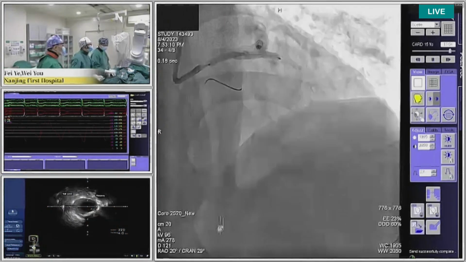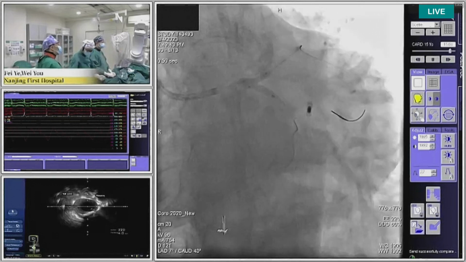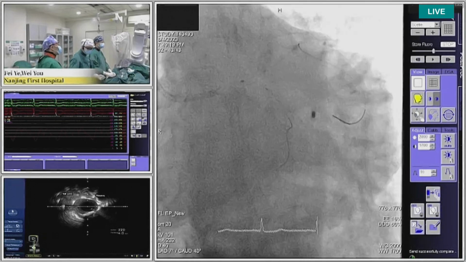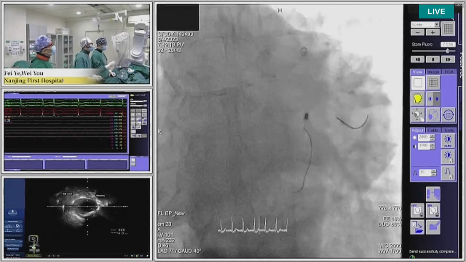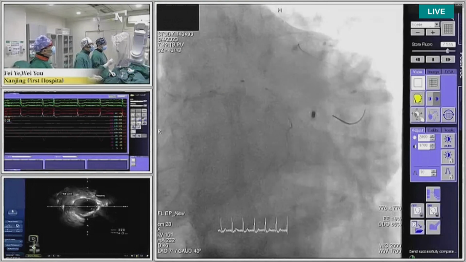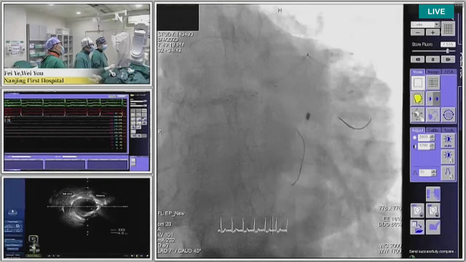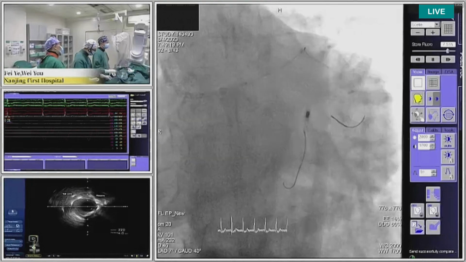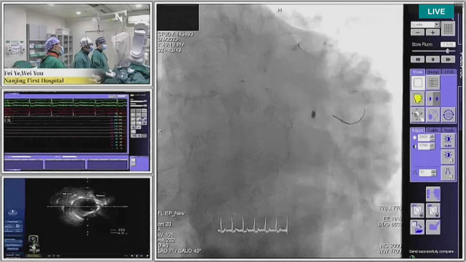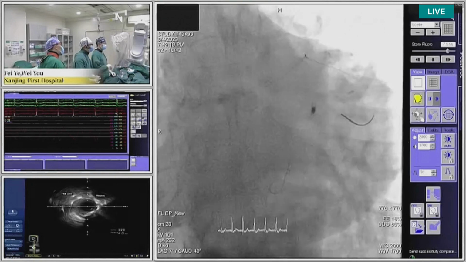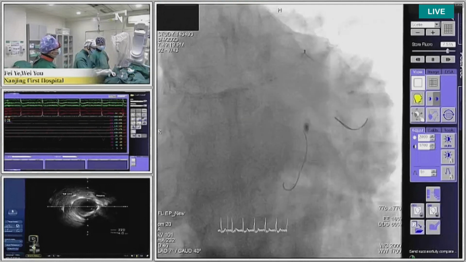Yes. After we put the stent from the ostium to the proximal part of the circumflex with a 3.0 stent, and we pulled back the stent balloon a little earlier, we performed side branch ostium optimization. This is a very important step of the DK crush. After that, we pull back the stent balloon and use a 3.0 balloon to crush the stent first.